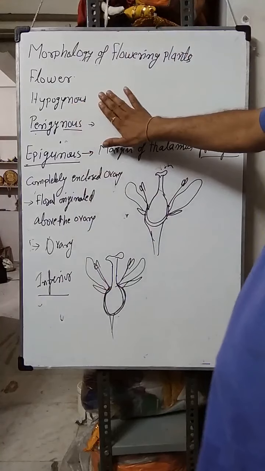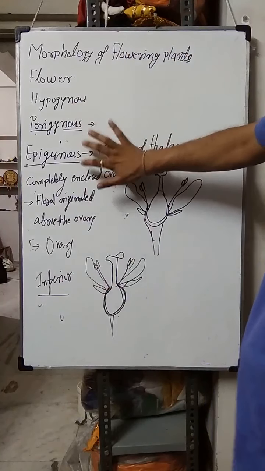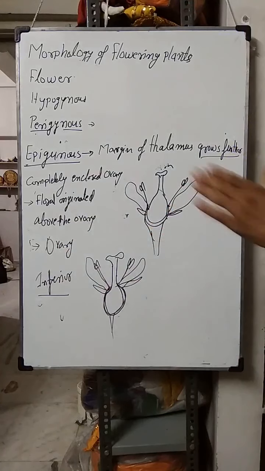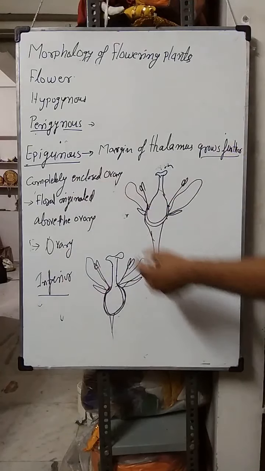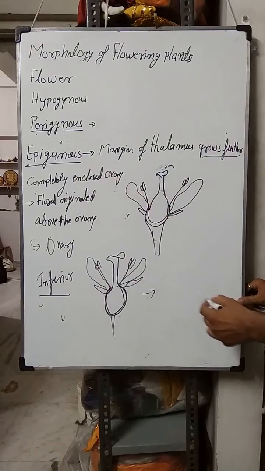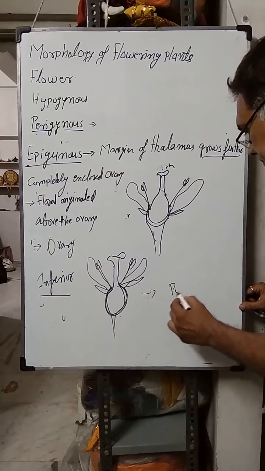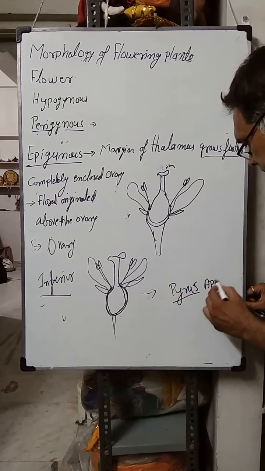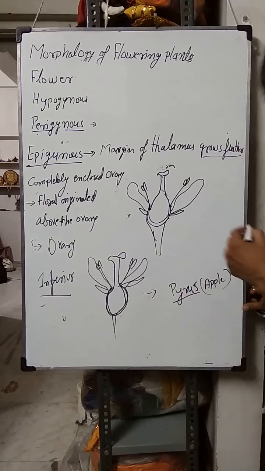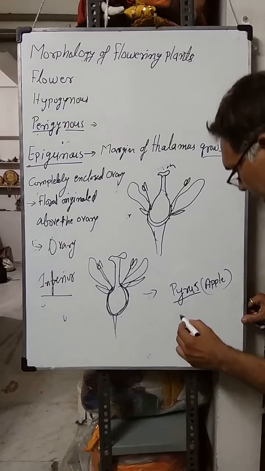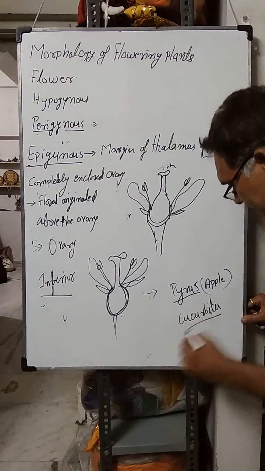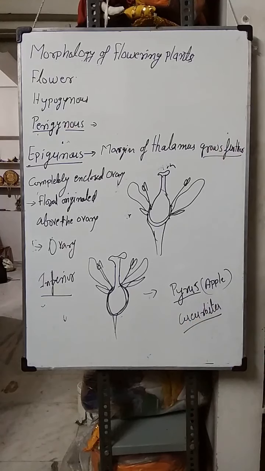In hypogynous, superior ovary; perigynous, half superior; epigynous, inferior ovary. Examples of epigynous flowers are Pyrus, that is apple, and Cucurbita, which is an example of inferior ovary.